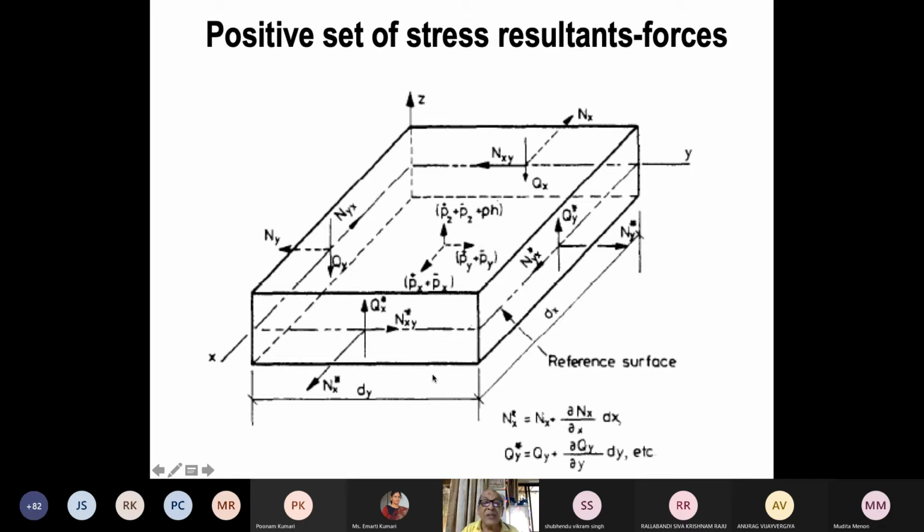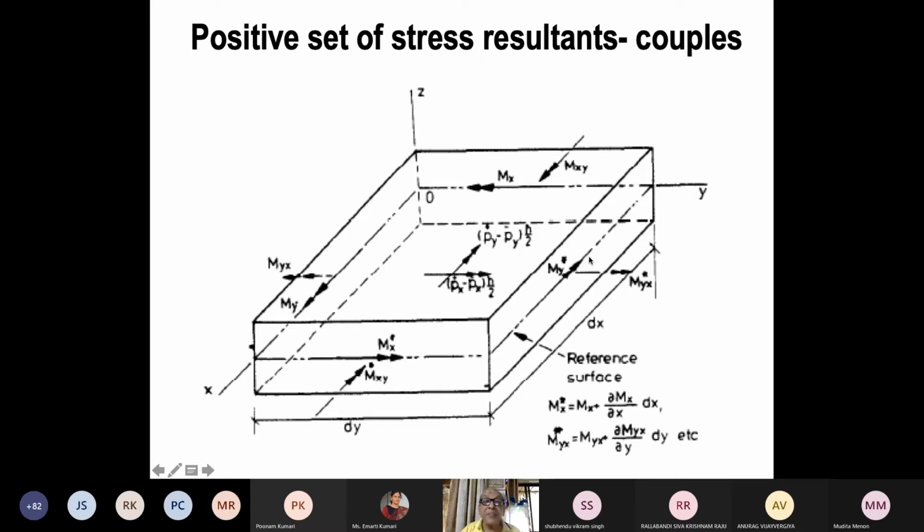plate. Of course, in the process, the three-dimensional problem is reduced to two dimensions, and we study the behavior only of the middle plane, not a three-dimensional body. So that helps. Similarly, these stresses will also give rise to moments, because sigma x at any distance z, sigma x into dz multiplied by unit width will give you a force, and force multiplied by z will give you a moment.